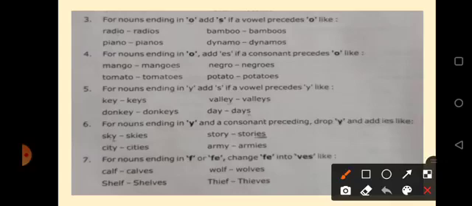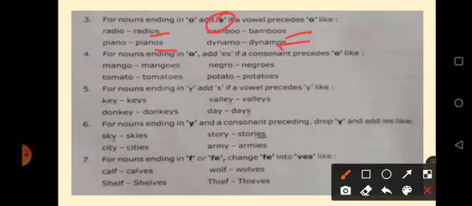Radio. The word is ending with o, right? And before that, can you see the vowel sound? Yes, i is there. So we add only s to that noun. Radio, radios. Piano, pianos. Bamboo, bamboos. Dynamo, dynamos.